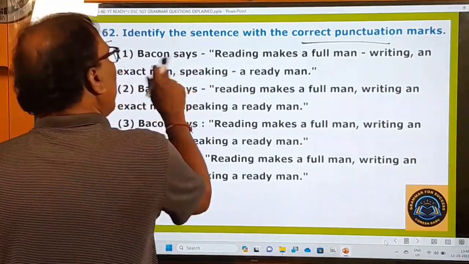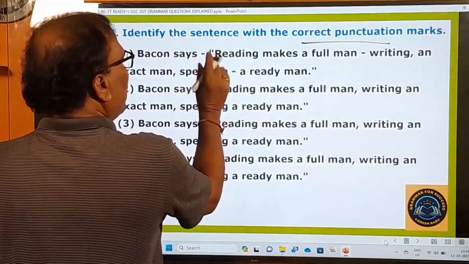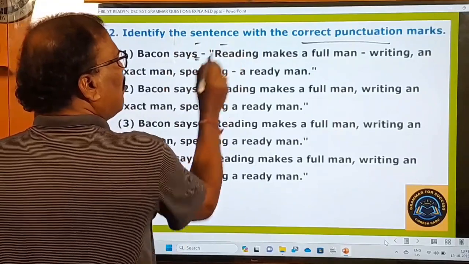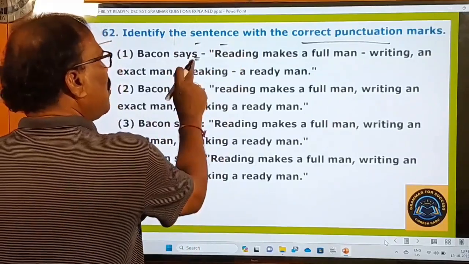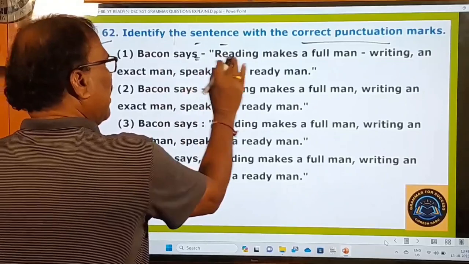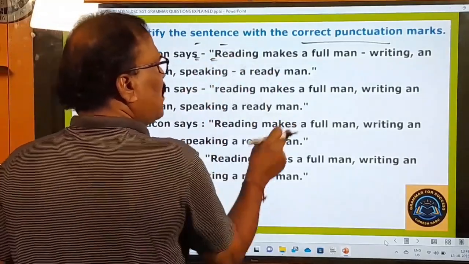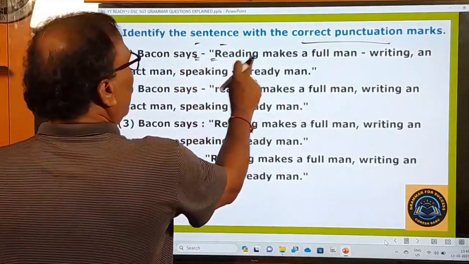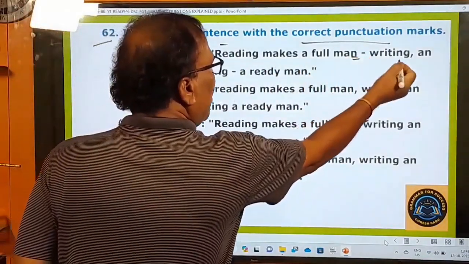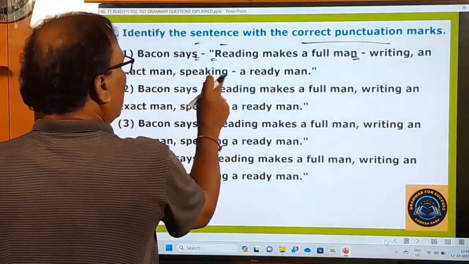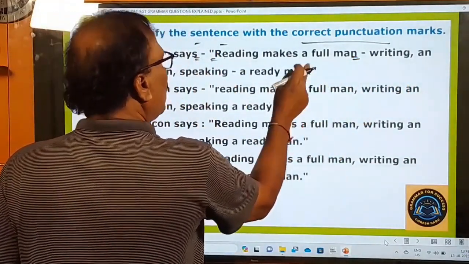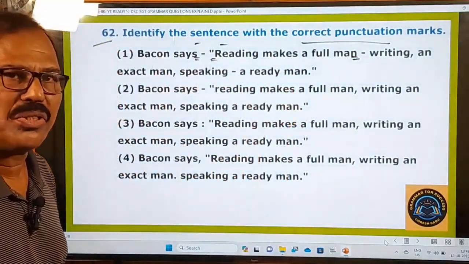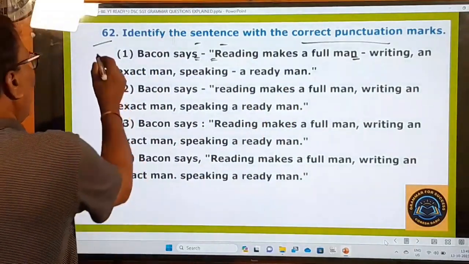And Bacon says, Francis Bacon says, okay, quotation must begin. Here he has used this hyphen. Small dash is called hyphen and big one is called dash. Hyphen is used here. Bacon says, reading, capital letter. In the direct speech, always the sentence must begin with a capital letter. Here that rule is followed. Reading makes a full man. Again, here hyphen is used, and writing, comma, an exact man, comma. Speaking, hyphen, a ready man. So in this way, in this sentence, the punctuation marks are not used in a correct way. That's why this first one is not the right one.